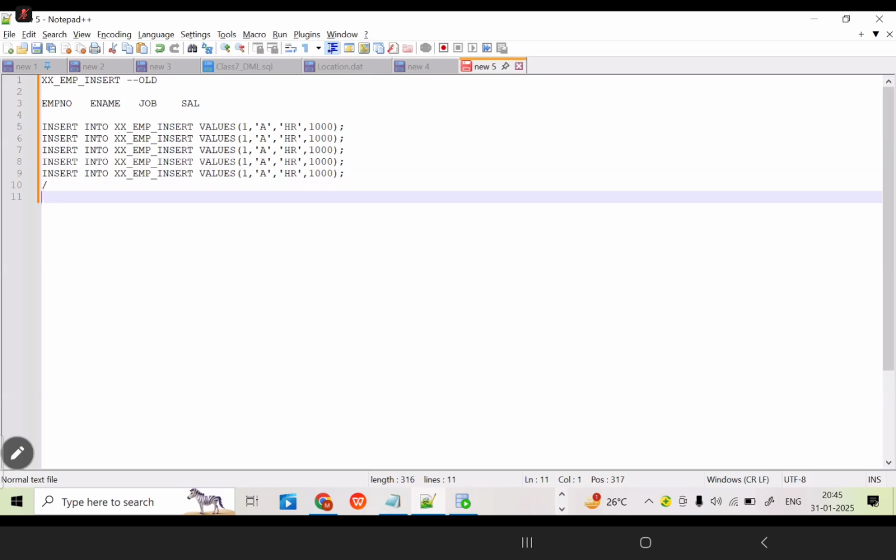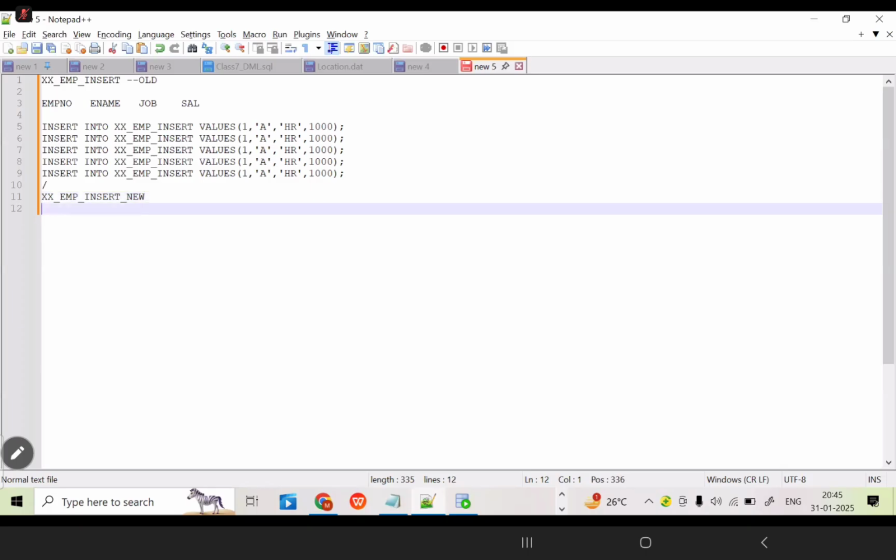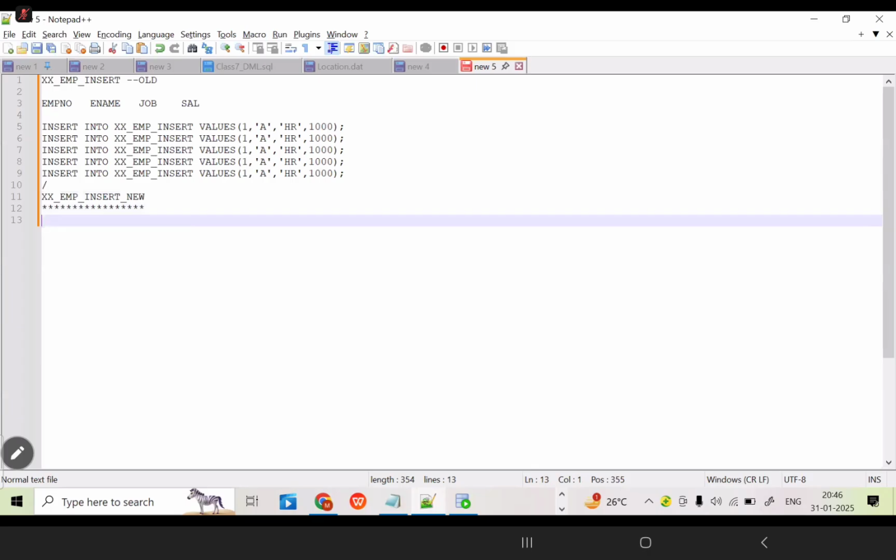In the previous, correct? Now, what is our new table? XX underscore EMP underscore insert underscore new. Currently for this table, we have just created it. Is there any data for this table? No data. Just now we have created the table, but the columns are same or not in both the tables? Yes, same. Name, job, salary.